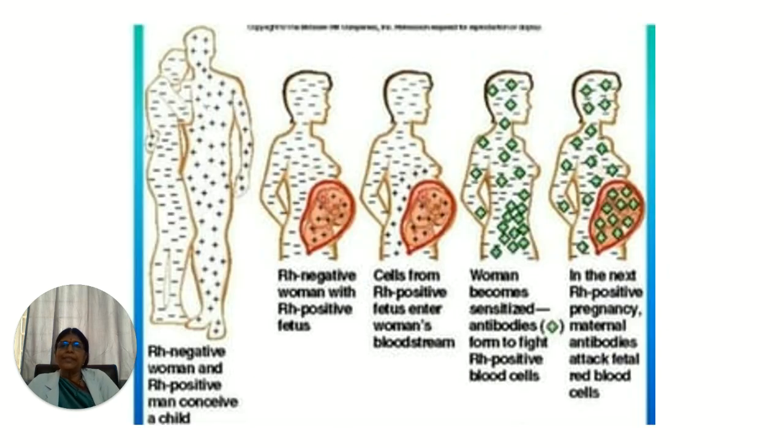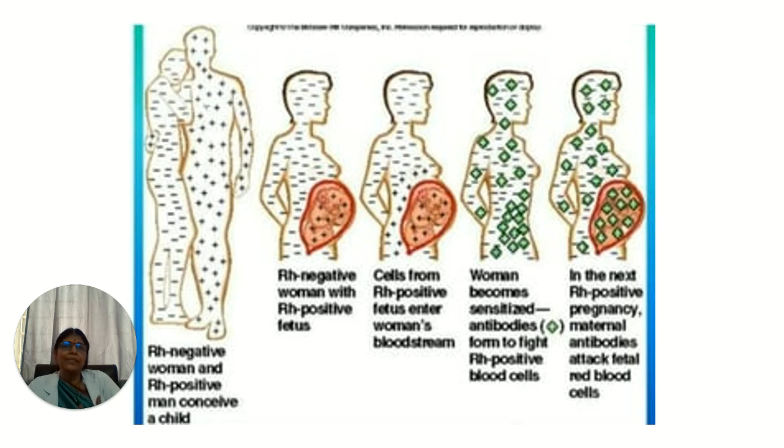So here you see an RH negative woman with an RH positive partner, and this woman, with a first-time pregnancy, has an RH positive fetus. Then these RH positive cells, during the delivery or a little bit earlier, also enter the bloodstream. So the first pregnancy goes unnoticed and she can have a healthy baby, but she is sensitized and she starts having antibodies.